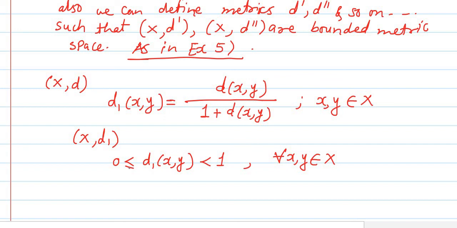So 0 is less than or equal to D1 of X comma Y is less than 1 for all X comma Y belonging to X. Therefore X comma D1 is a bounded metric space.